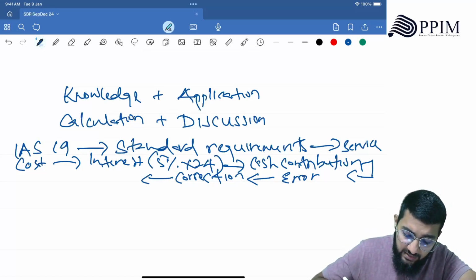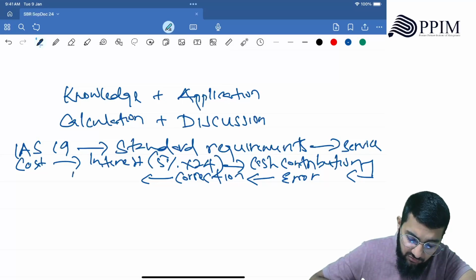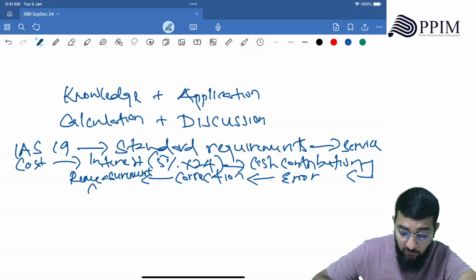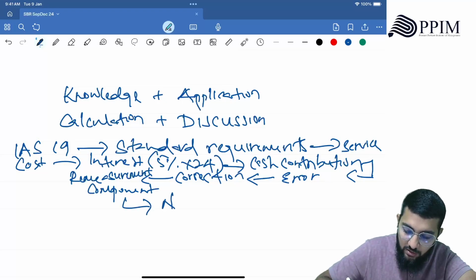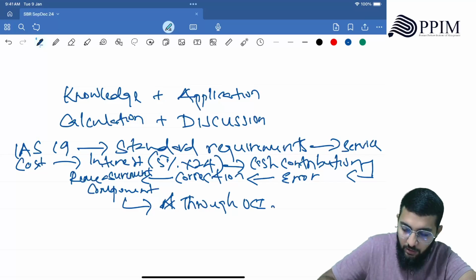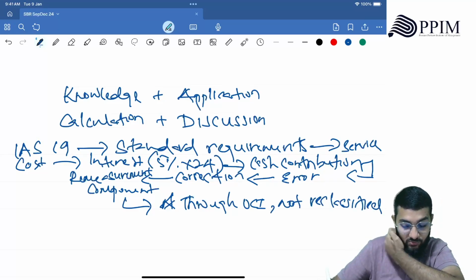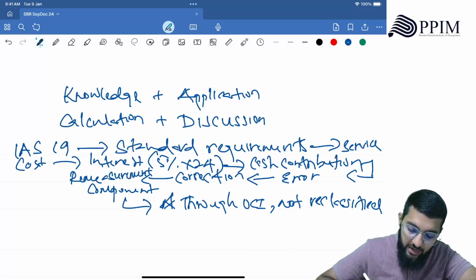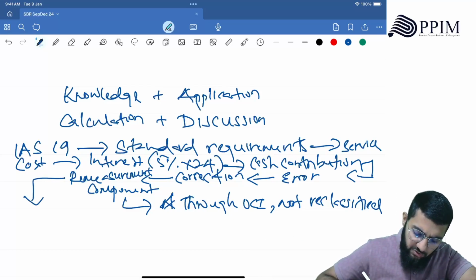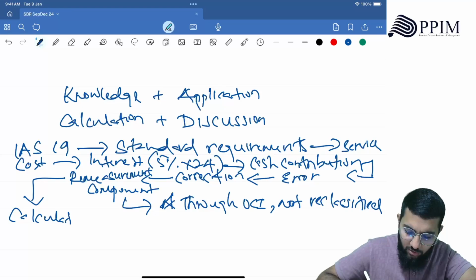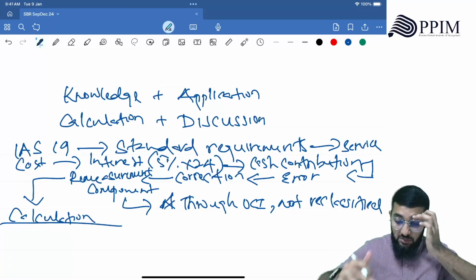And on top of that, what is the remeasurement component and how much is it. You do the calculation, which is going to be the balancing figure, and this is through OCI, not reclassified. So you see how many points we have gathered already for the explanation, right? Then you provide the calculation of the complete picture. You provide that table.